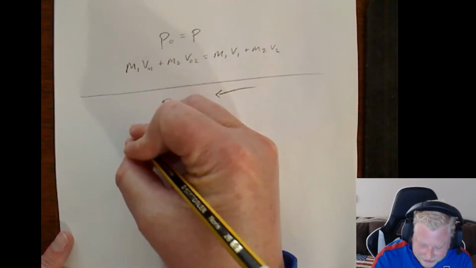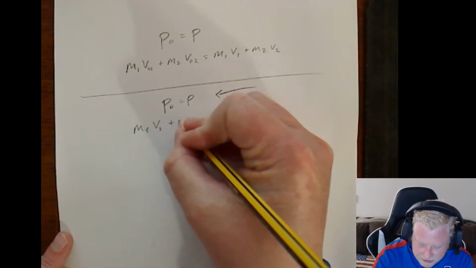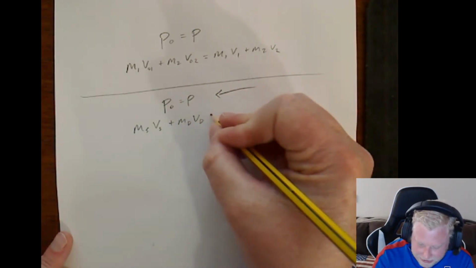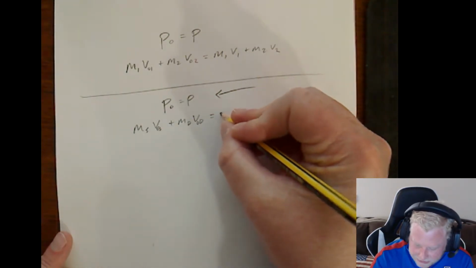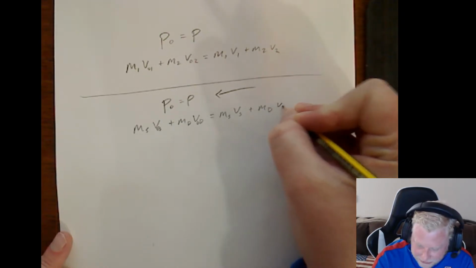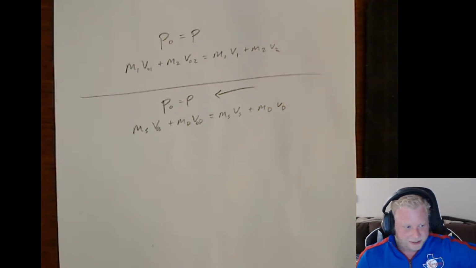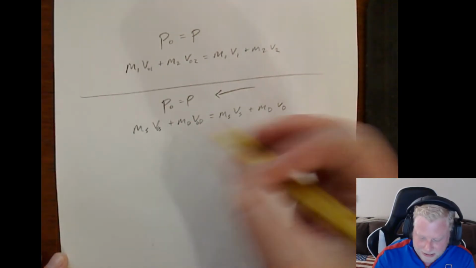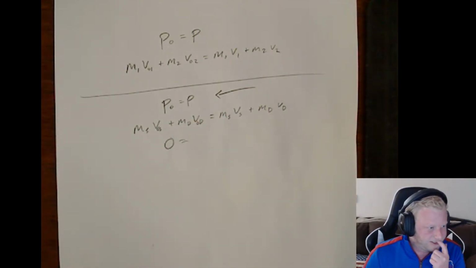Now, in this case, we've got two people. I'm going to call mass Sandra, velocity Sandra, mass David, velocity David. Put V naught, V naught is going to equal mass Sandra, final velocity Sandra, plus mass David, final velocity David. Now, these two ice skaters initially are just standing there facing each other, right? They're not moving. So each of them has a velocity of 0. So we know that the total initial momentum is 0 kilogram meters per second.